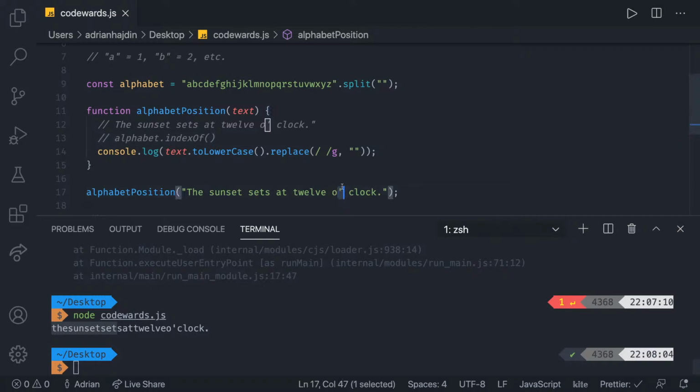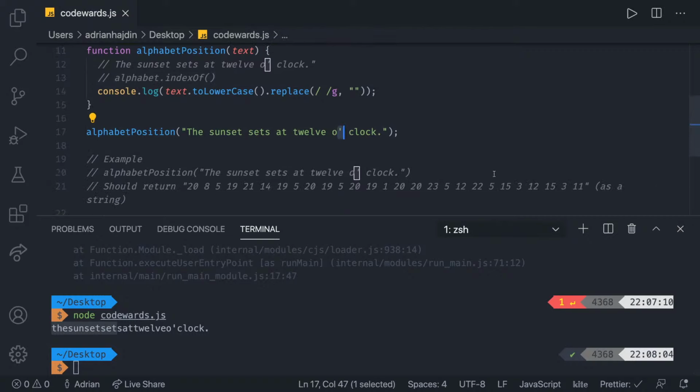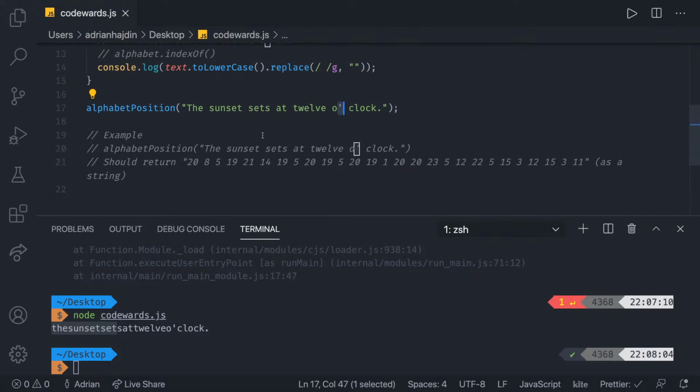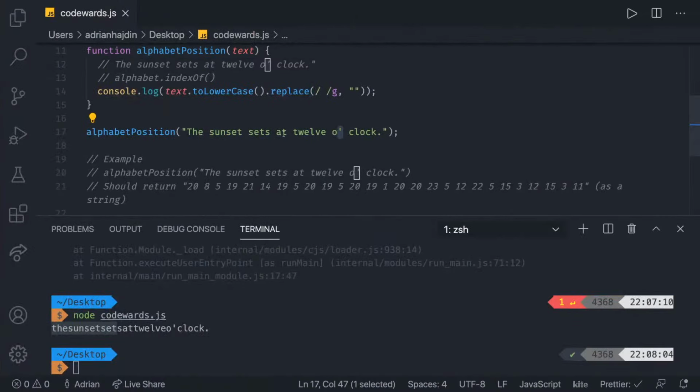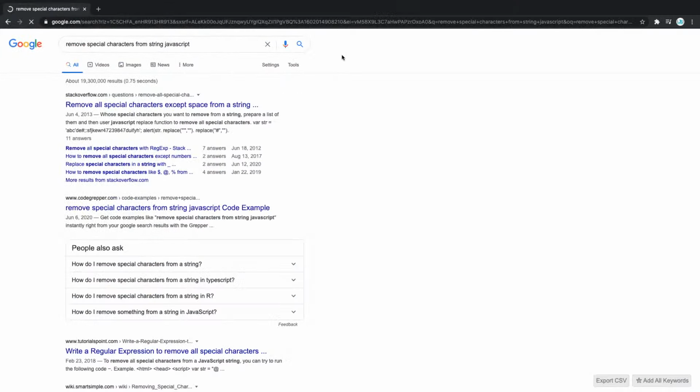And do we have to remove this character or not? I'm not sure if they specified that. Let's see. Yeah, I think we have to remove all special characters, right? So for that, we have to find a regular expression to remove all the characters. So we can Google it again, remove special characters from string in JavaScript. You know, you're going to find yourself Googling a lot, which is not a good thing. So if I bring this back here, yeah, you can see I Googled something.